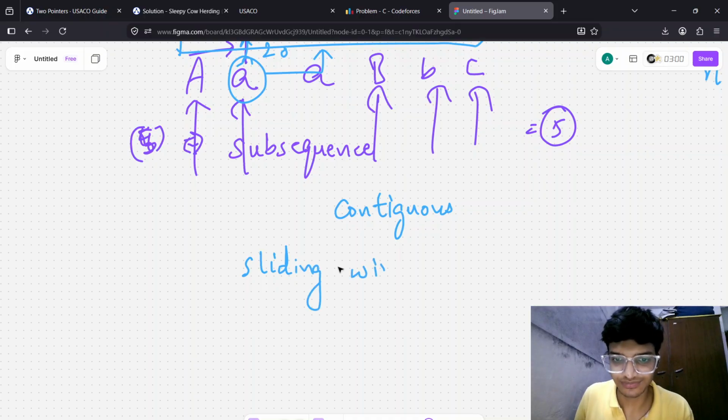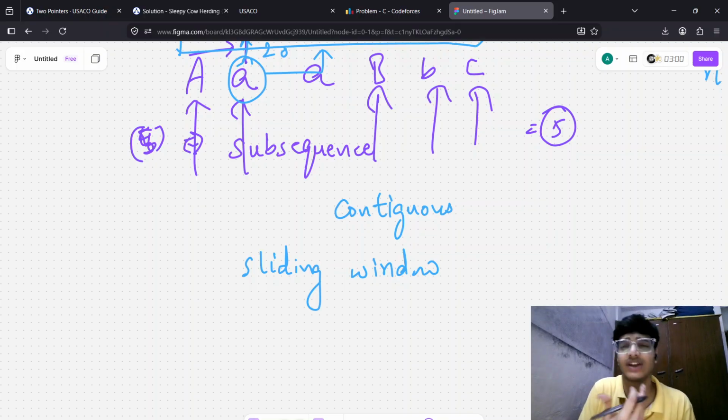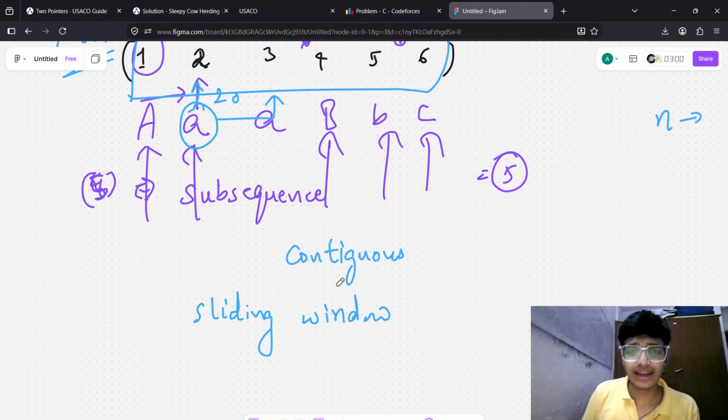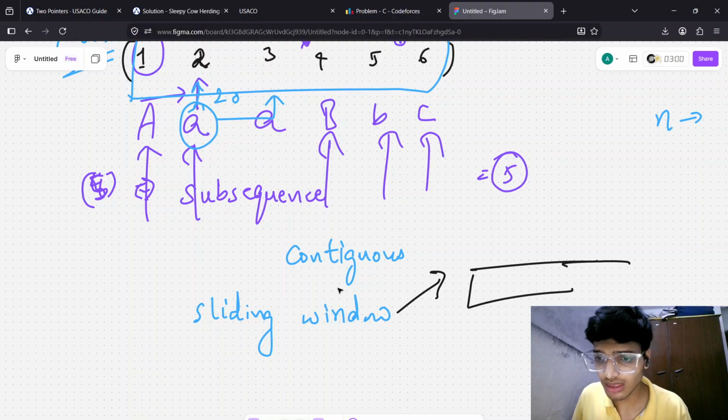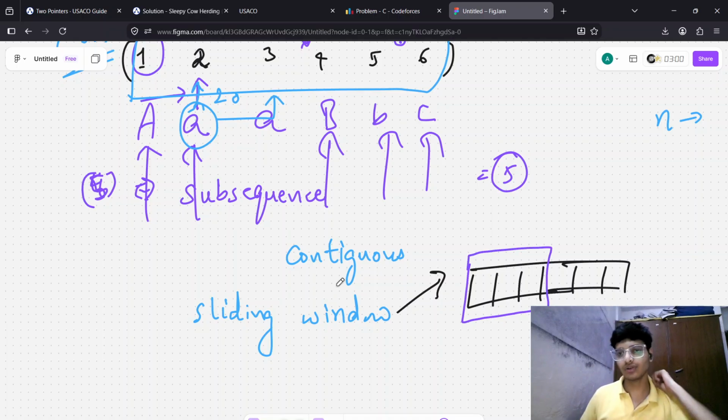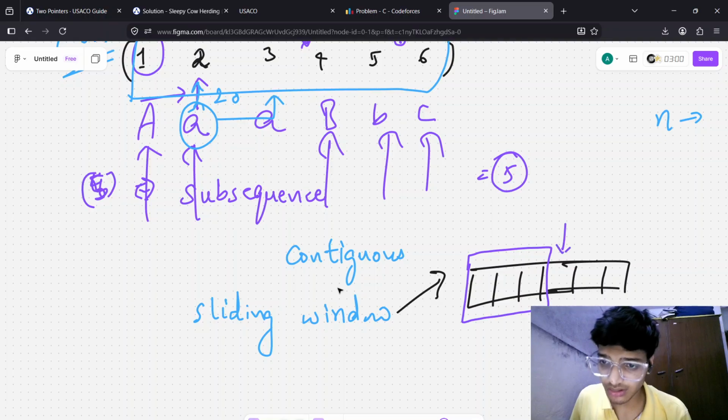Why sliding window? Someone may think, why sliding window at all? First of all, let's see why sliding window is useful. Let's suppose this is an island, and wait a second, this is the total sliding window we have taken. That is, this is the sliding window so far. If we have done this part, we know that this is our answer. Let us suppose this is our answer.